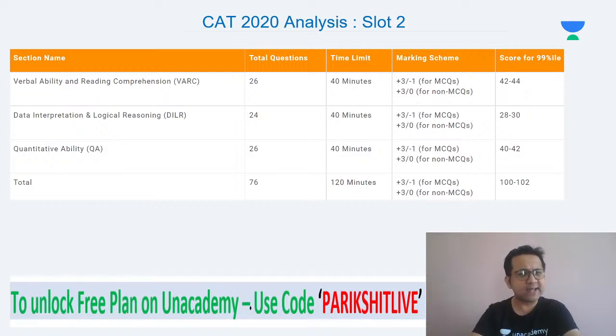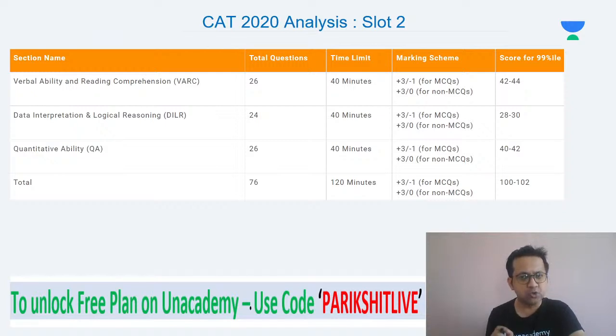What do you see? 10 questions correct would have fetched you 30 marks. So one set of 6 questions and another set of 4 questions is enough if you were in CAT 2020 slot 2 and targeting 99 plus. Out of the 26 questions, even if you can get 12 to 13 correct, you'd end up with 40 to 42 overall marks in this section, and that would help you clear your cutoffs.